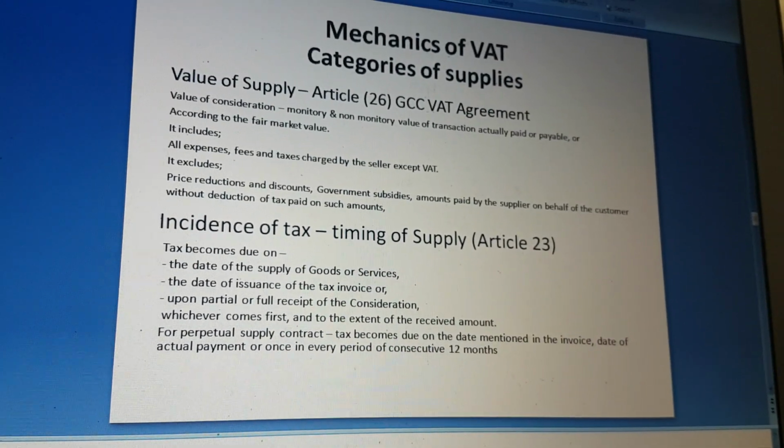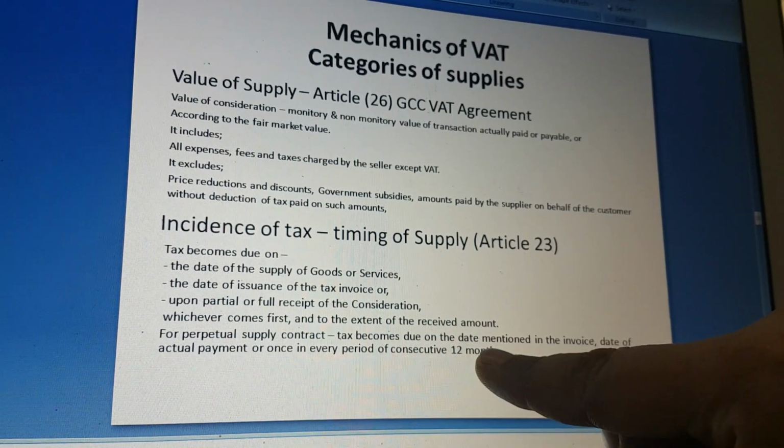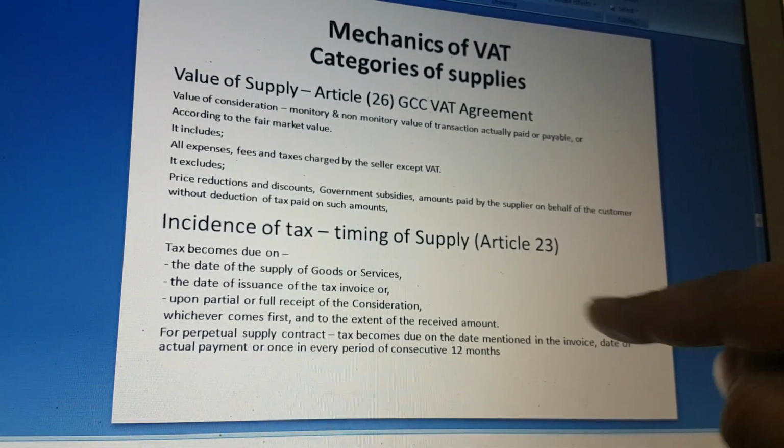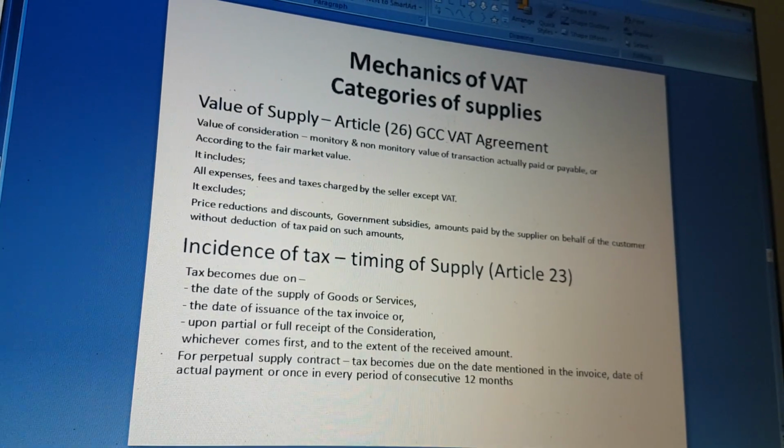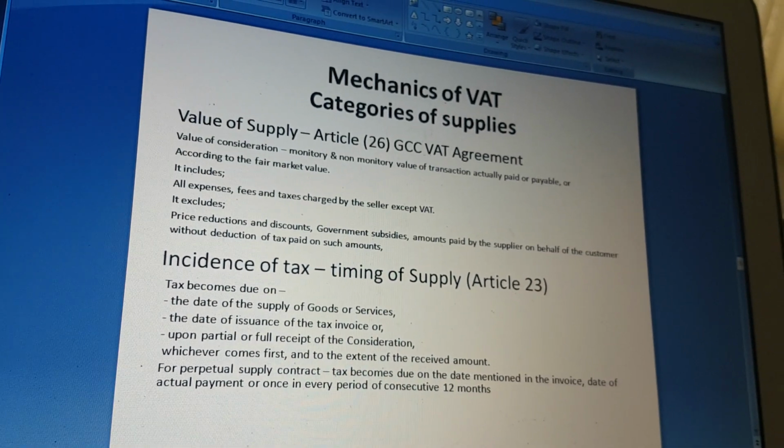For a perpetual supply contract, tax becomes due on the date mentioned in the invoice, the date of the actual payment, or once in every period of consecutive 12 months.